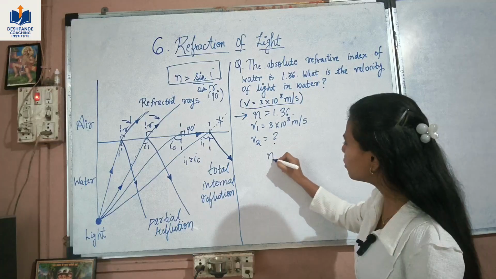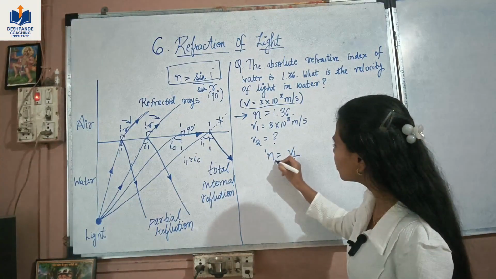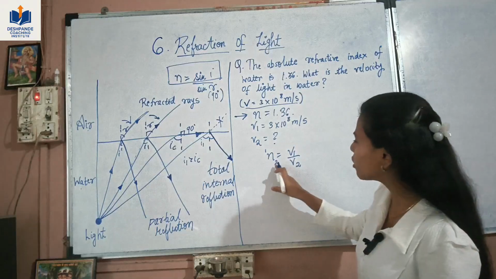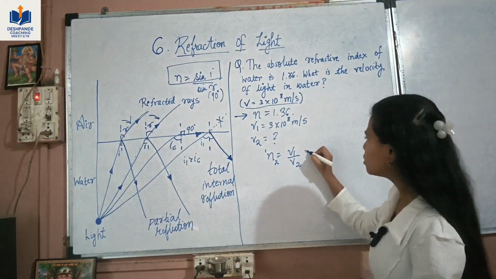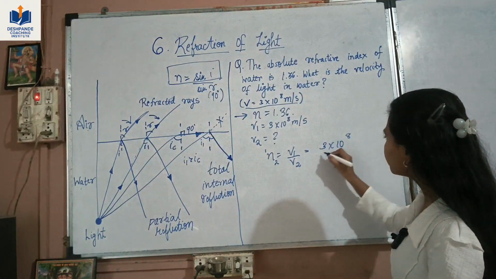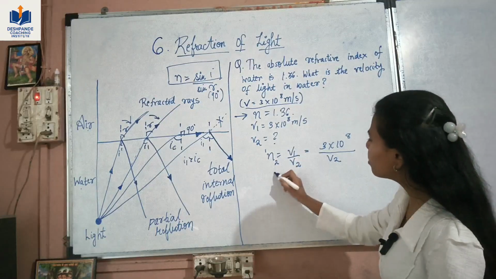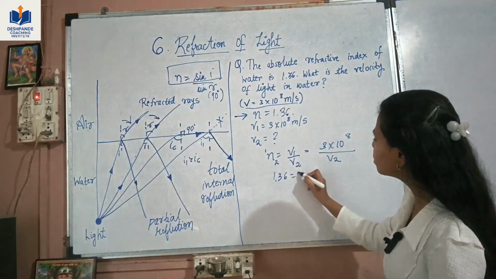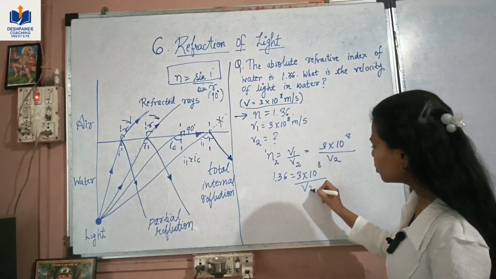We don't know it, but we know the formula. n is v1 to v2, where n is the refractive index of medium 2 with respect to medium 1. So v1 is 3 into 10 to the power 8 upon v2, which we don't know. So 1.36 is equal to 3 into 10 to the power 8 upon v2.